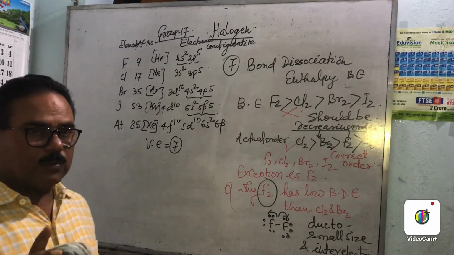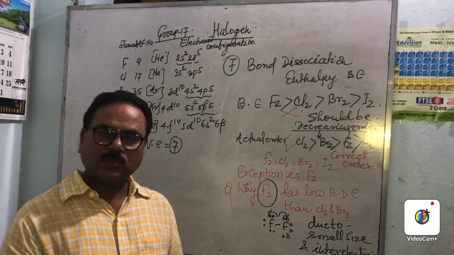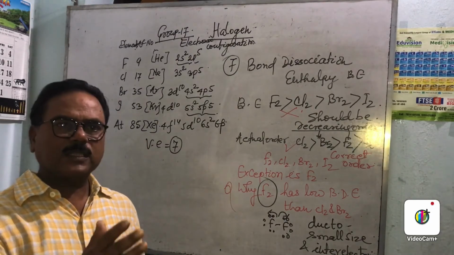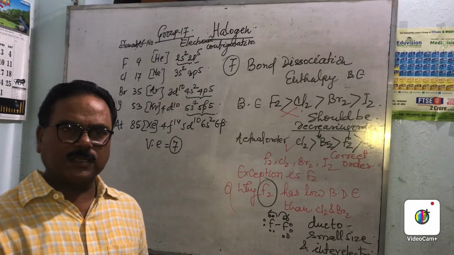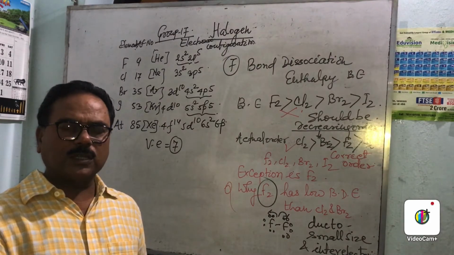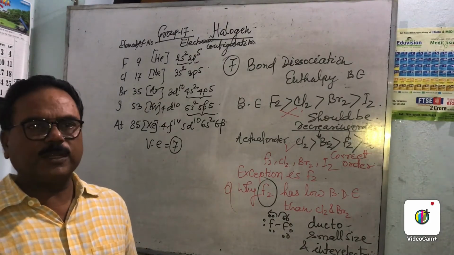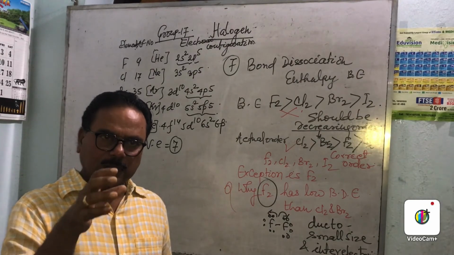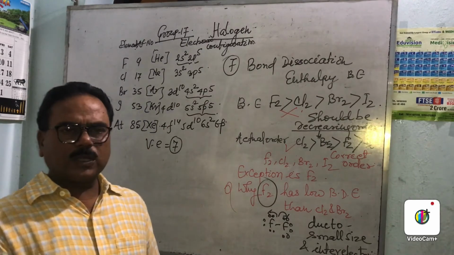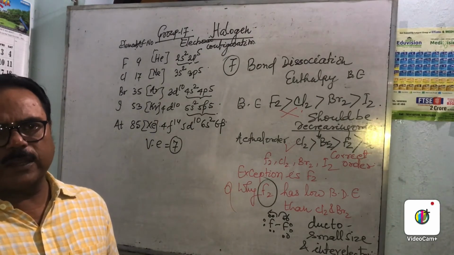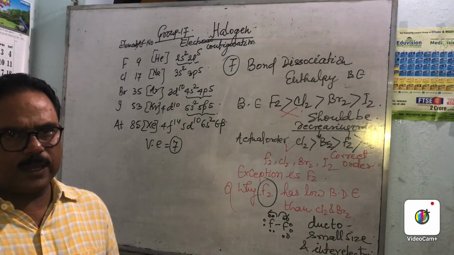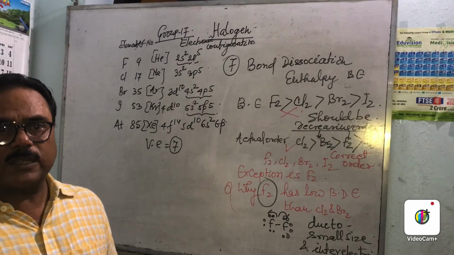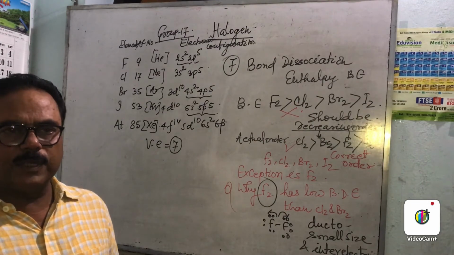Halogens are colored due to the excitation of electrons, and for excitation we supply the energy, and the color of halogen is due to the transmitted light. If it absorbs light of the shorter wavelength, then the transmitted light will be of longer wavelength. If the light absorbed is light in color, then its transmitted color will be very deep in color.